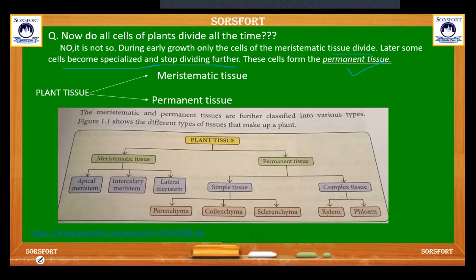This chart is given in your book: plant tissue is divided into meristematic tissue and permanent tissue. Meristematic tissue is divided into apical meristem, intercalary meristem and lateral meristem. Permanent tissue is divided into simple tissue and complex tissue. Simple tissue includes parenchyma, collenchyma, sclerenchyma. Complex tissue includes xylem and phloem.